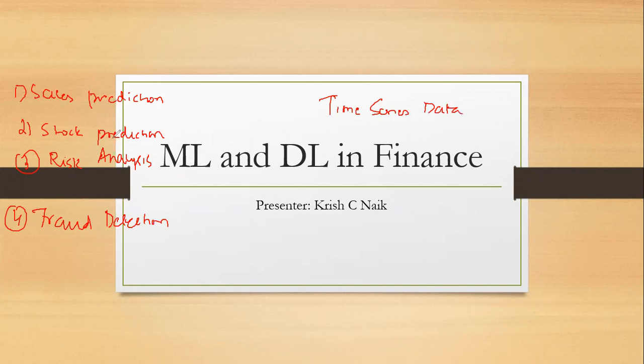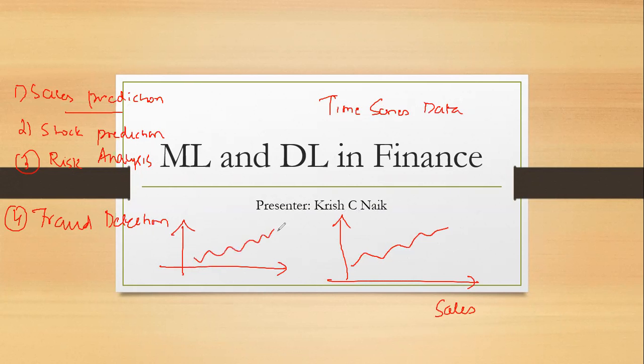So when I talk about sales prediction, right? You will see that our sales can move up or down based on the season, as we go and buy tickets. Let me consider that this is an airline company and this is the sales data of the airline company. Or similarly, we can also consider Walmart or Amazon, their sales data and how it is moving up and down. So based on the various seasons, we can definitely apply different kinds of machine learning and deep learning algorithms in finance and get more out of it.